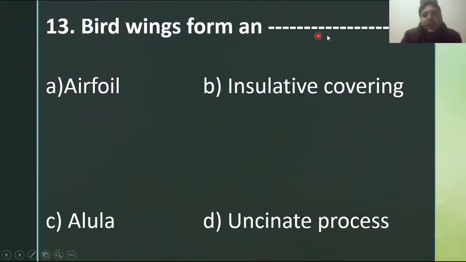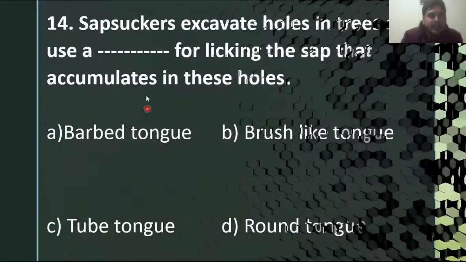Birds' wings form an blank. They form airfoil. Airfoil that is broad from their starting point or proximal end, and they are narrow at their distal end or lower end. So option A is the right answer.